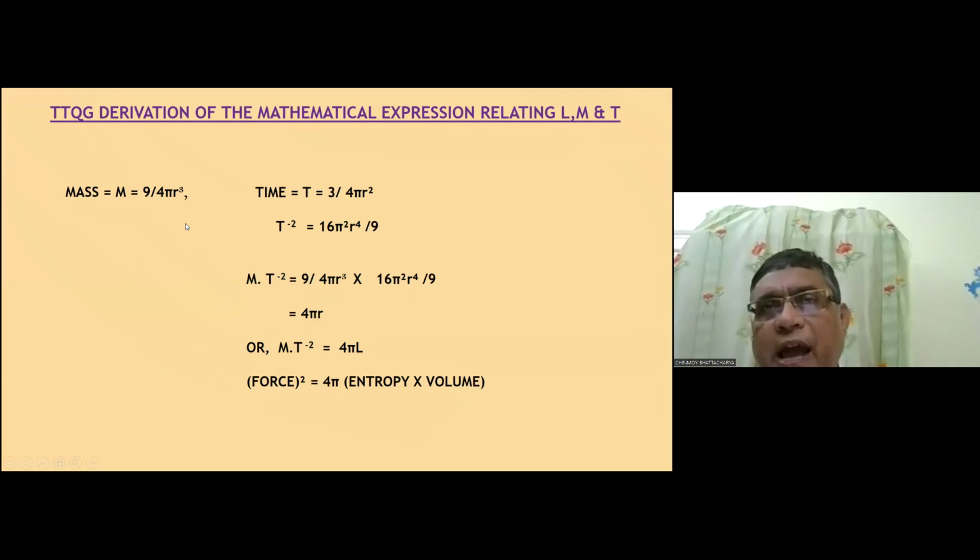As I told, I have to derive some relationship between L, M, and T. So you see in TTQG, mass is this expression, time is this. So from very simple algebraic manipulation, we get this formula: m to the power minus 2 is equal to 4 pi L. So what is that? Force square is equal to 4 pi into entropy into volume. So this is the first mathematical relation established between M, T, and L.